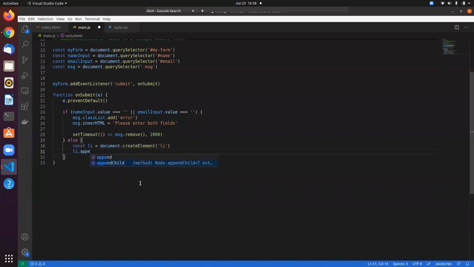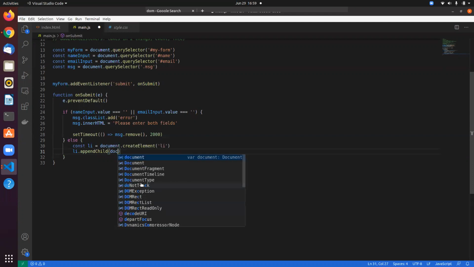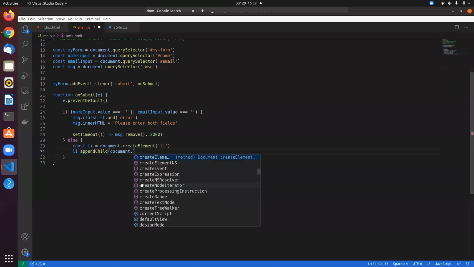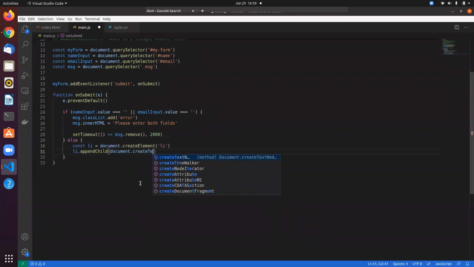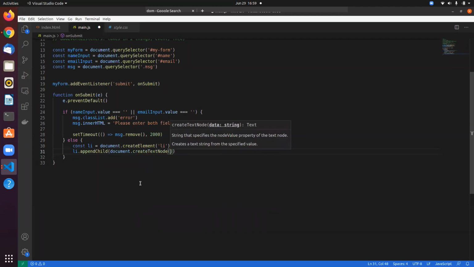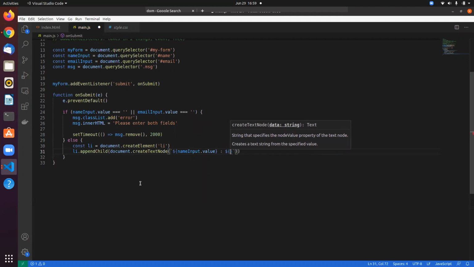So we have this child method wherein we can add a text node. To add a text node, you need to use create text node, and then you can add any text. So I'm going to use a template string, and let's add name input dot value, and let's add email input dot value, right?